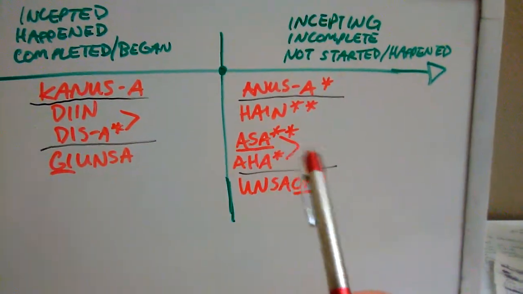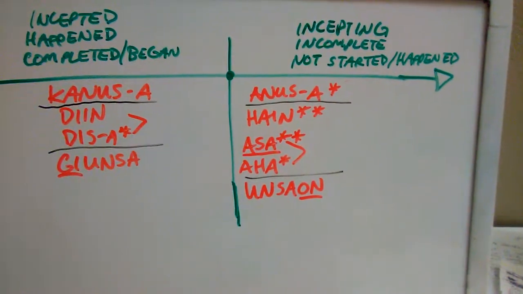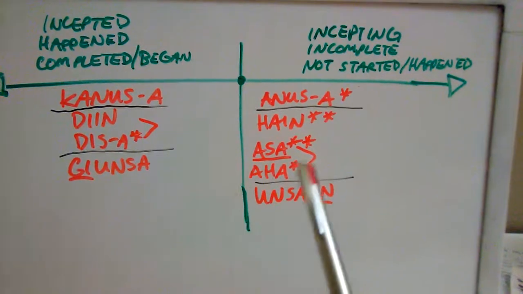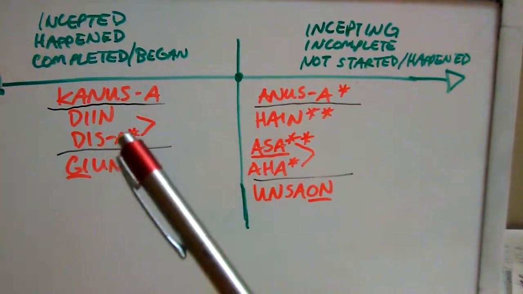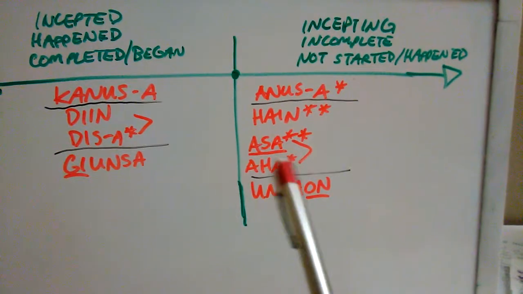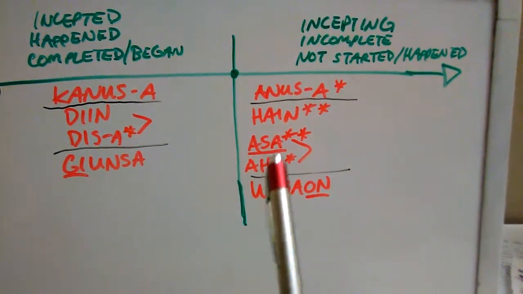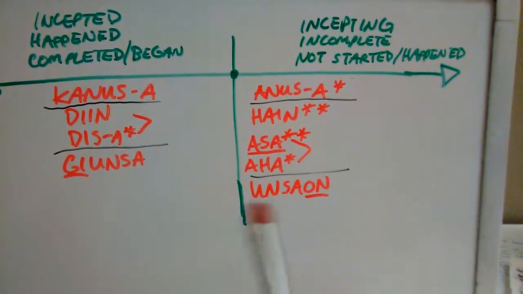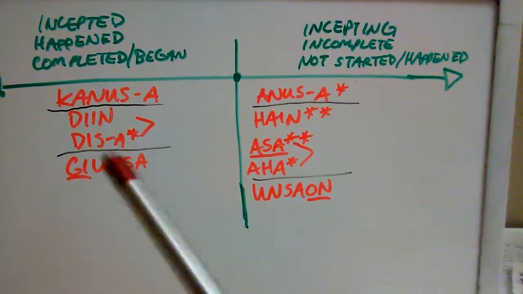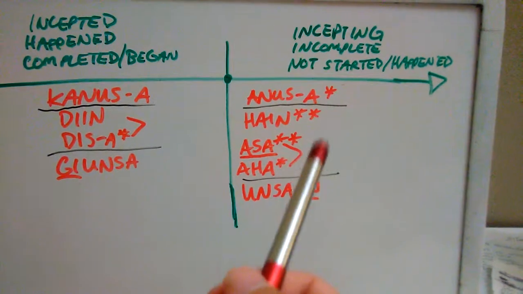I put an asterisk on asa because asa is slowly starting, if not already has, taken the roles of hain, aha, diin, and dis-a. So if you don't know which one to use, asa is taking the role or the definition of all of that to mean where. It can mean where for the completed and where for the incomplete.